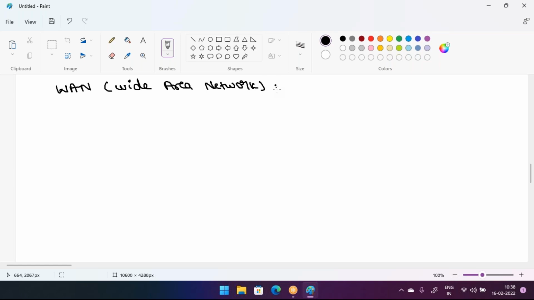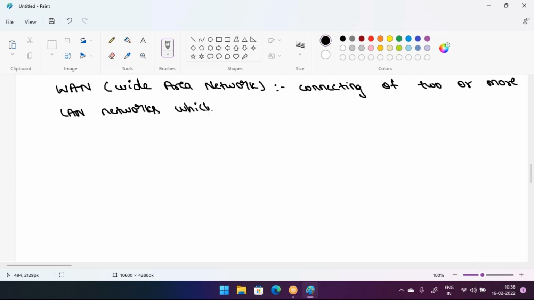WAN means connecting two or more LAN networks which are in two geographical locations.